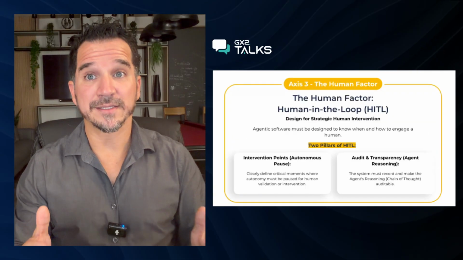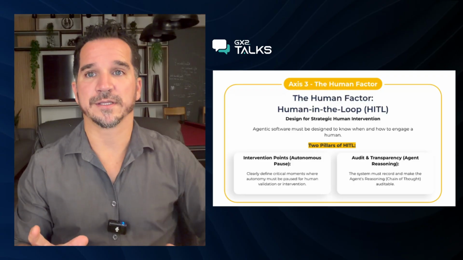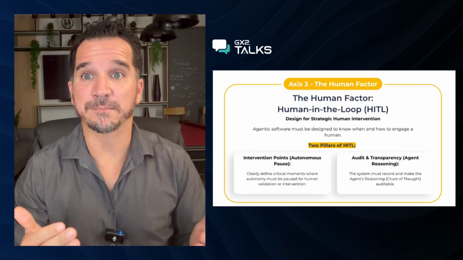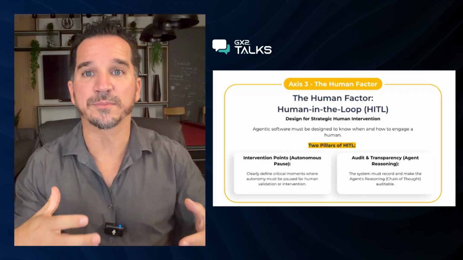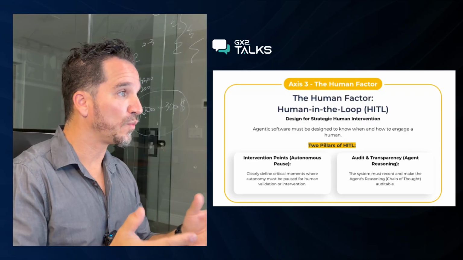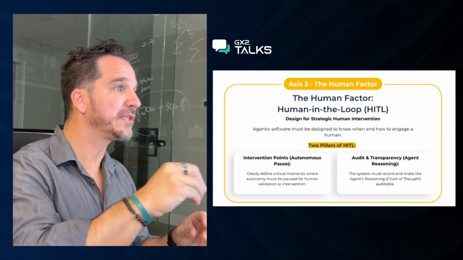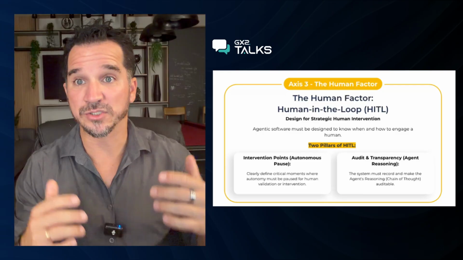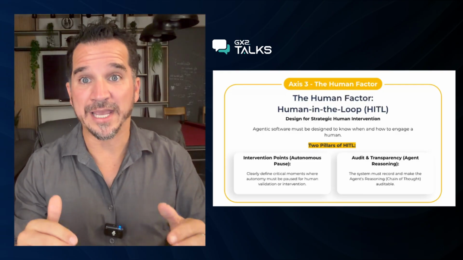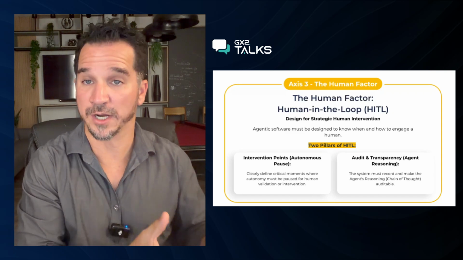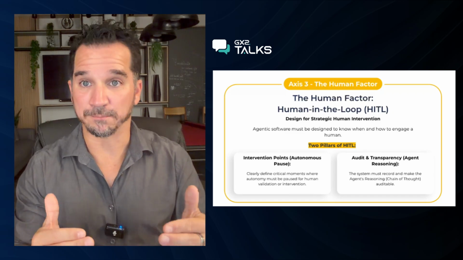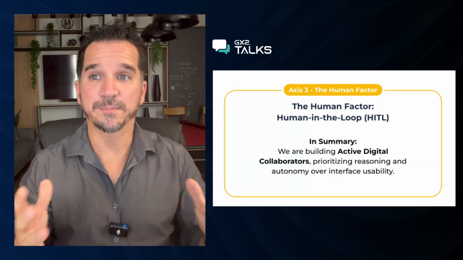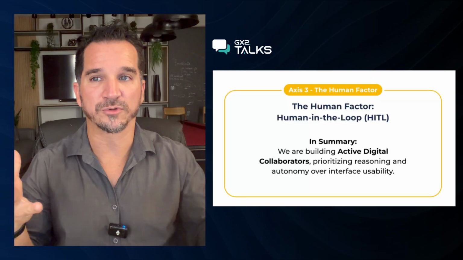And third, and this is one of the most important things, the human factor. This is not about replacing people, it's about building active digital collaborators. Then we must design for a human in the loop. This means the software must be smart. It must know when to pause and how to ask a human for help. We have to plan and build intervention points. In summary, we are building active digital collaborators.